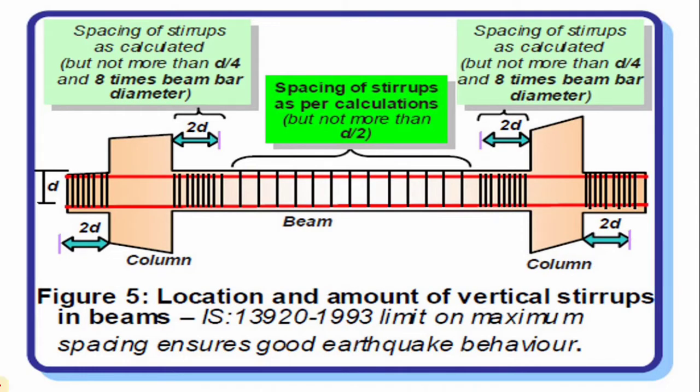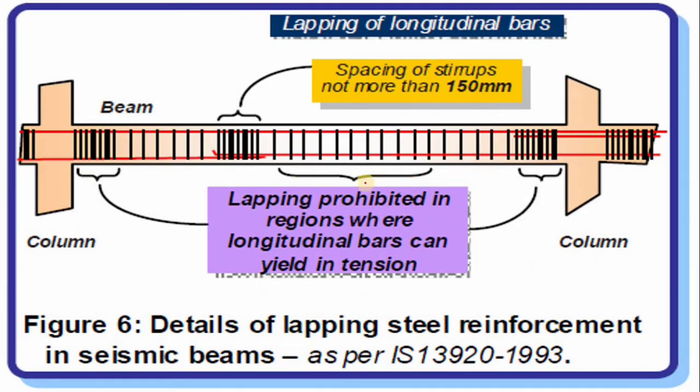Now this is the figure. You can see the spacing of the stirrup as per the calculation but not more than d/2. So just the first criterion we have to maintain: spacing of stirrup as calculated but not more than d/4, 8 times the diameter of the bar, which is near about 2d. You can see the spacing of the stirrups is very close near the beam column joint itself. So the same stirrups we have to provide when the bar is overlapped. So this is the figure. Here you can see that we can provide the connection bar where necessary.